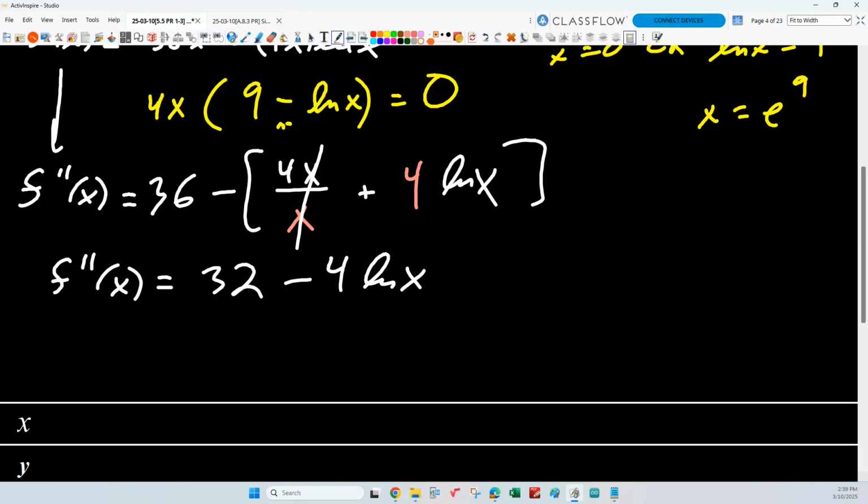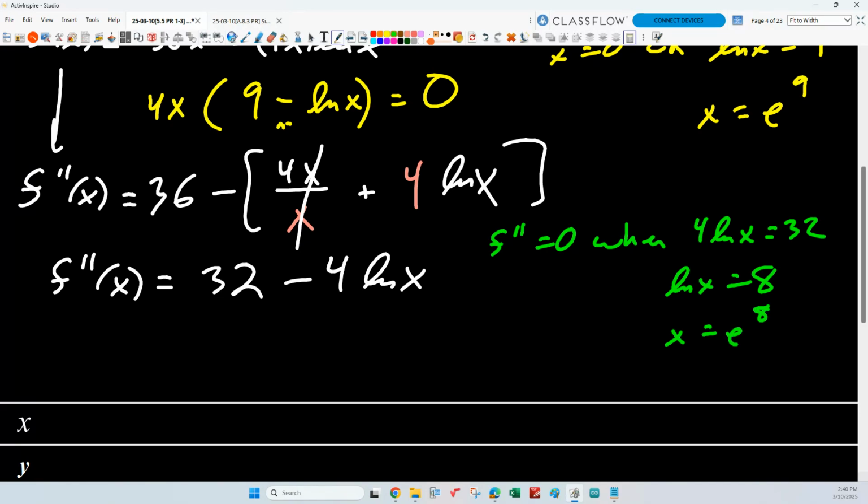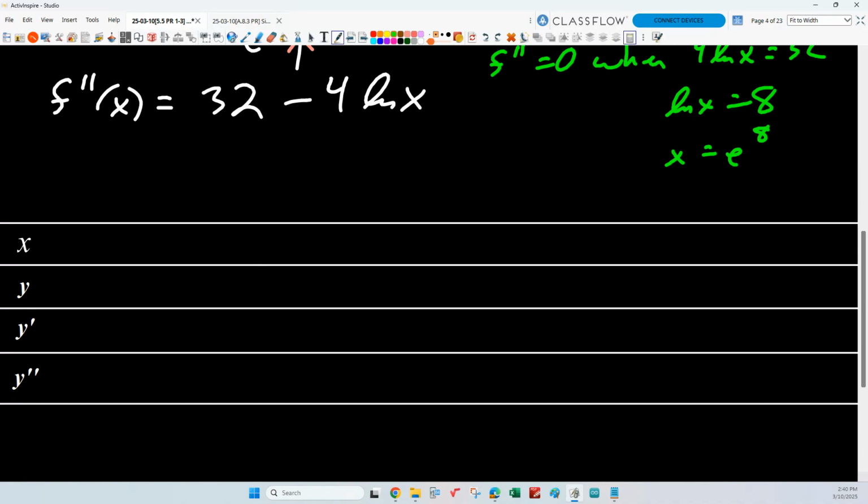Okay, so if we want to set that equal to 0 and solve, don't we know that the second derivative equals 0 when 4 log x equals 32, which is the same thing as log x equals 8, right? So what's my second derivative critical number going to be? E to the 8th. Okay, so we can make our table then, right?